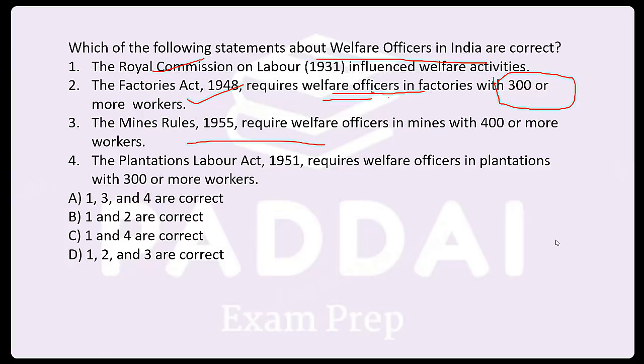2 and 3 are not correct because for the factories 500 is the requirement. For the Mines Act also it is 500. For plantation it is 300. Okay, moving to the next.